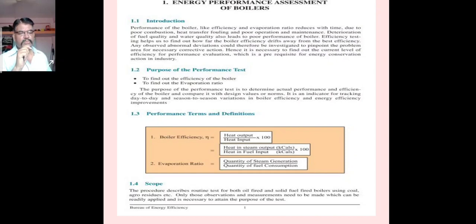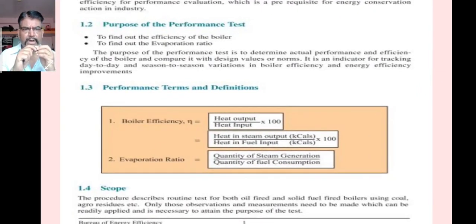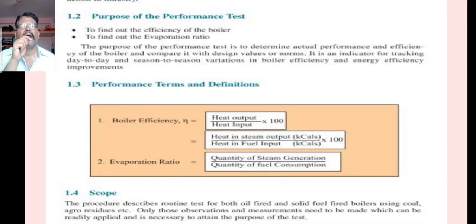It may also be expressed in kg per kg of fuel burnt or kg per hour per square meter of heating surface. Now, what is the purpose of a performance test? To find out the efficiency of the boiler and to find out the evaporative ratio. So what is boiler efficiency and what is the evaporative ratio, that we will see.